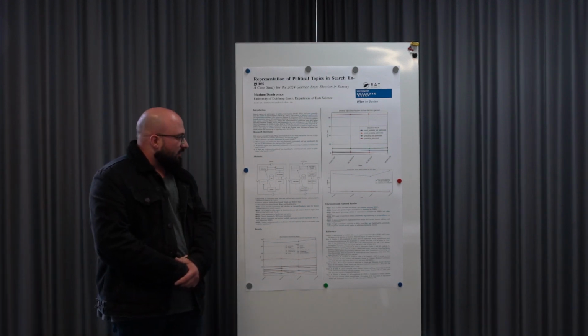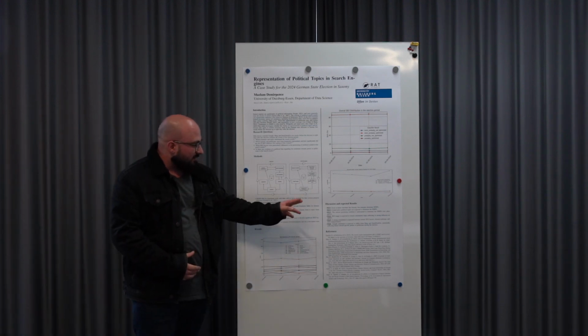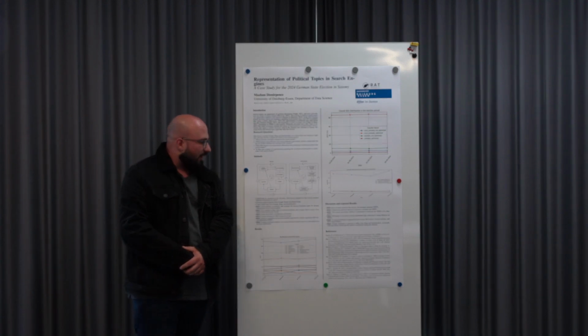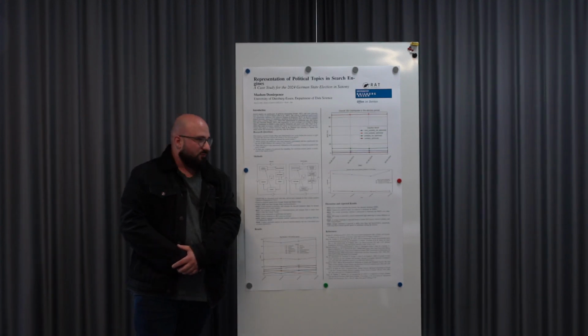And between Google and Bing and Google and DuckDuckGo, we can see that the Jaccard index is very low, and this indicates that there's not that much overlap between these search engines.